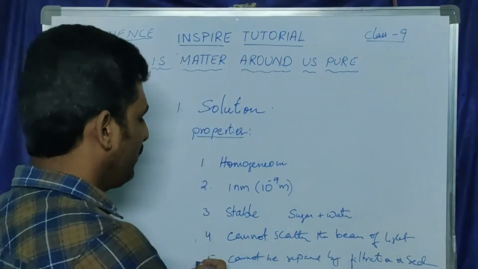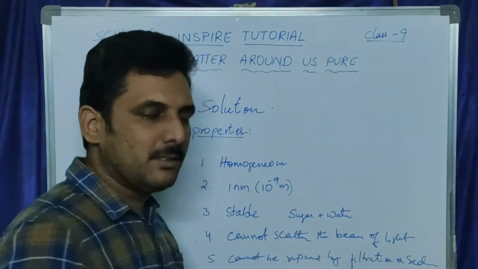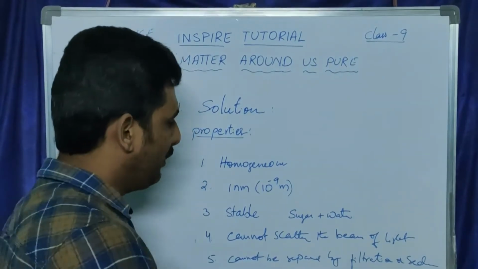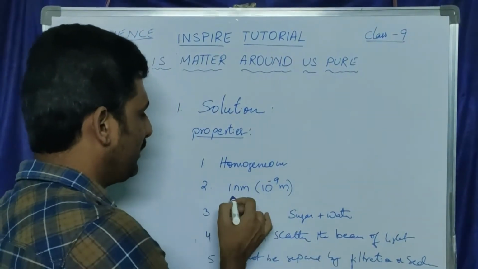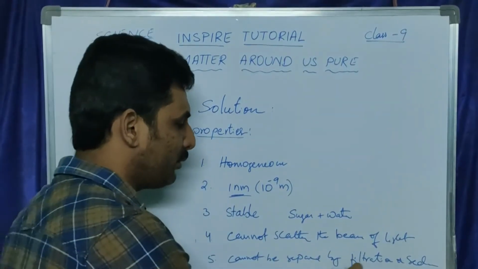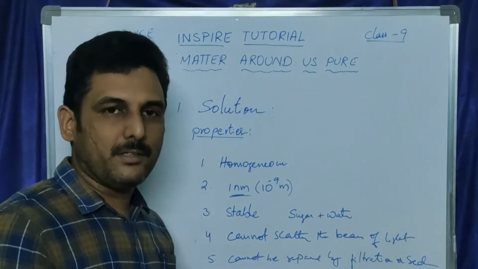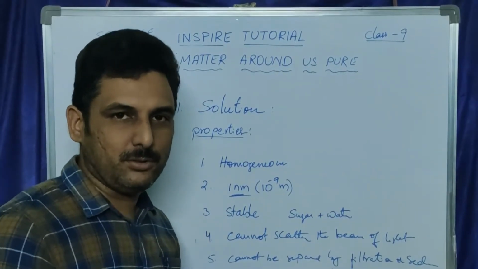Because the solution is stable, it cannot undergo sedimentation, and the particle size is very small, less than 1 nanometer, so the particles can go through the filter paper. So we cannot separate the particles using filtration either.